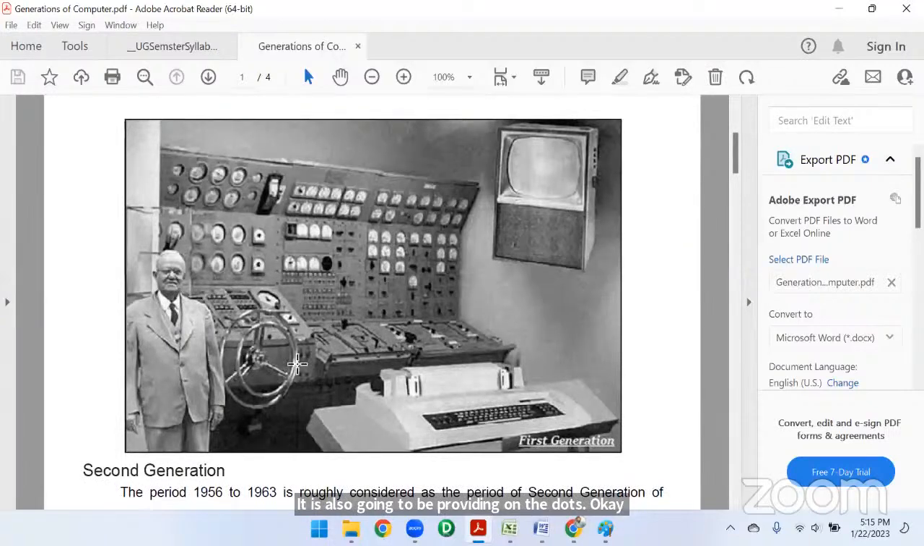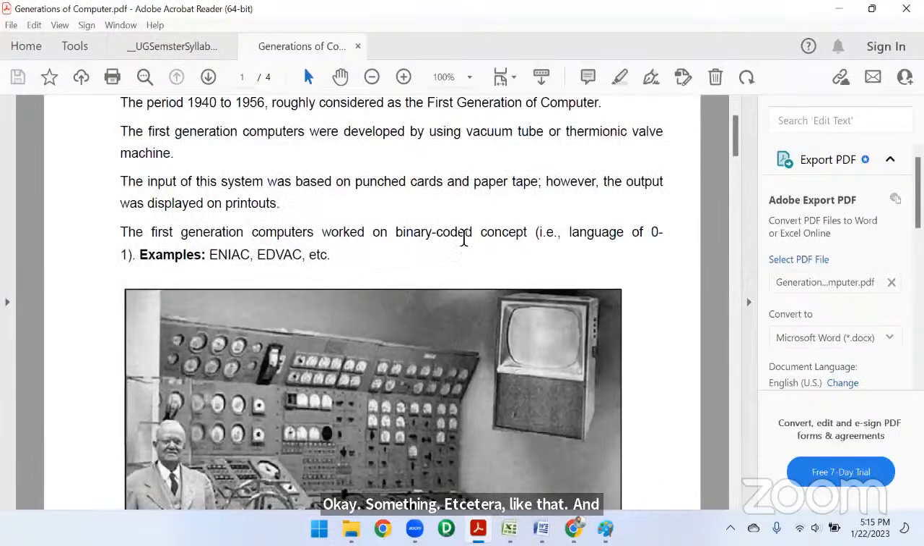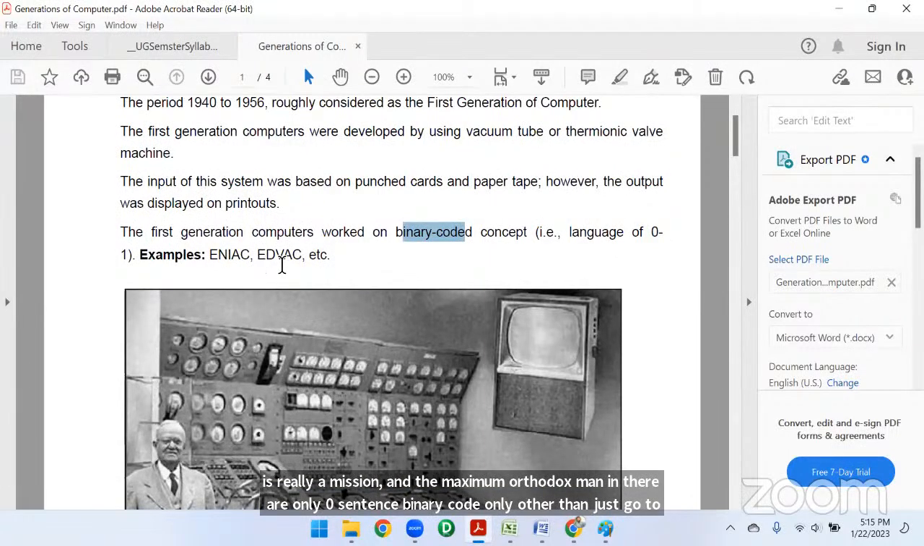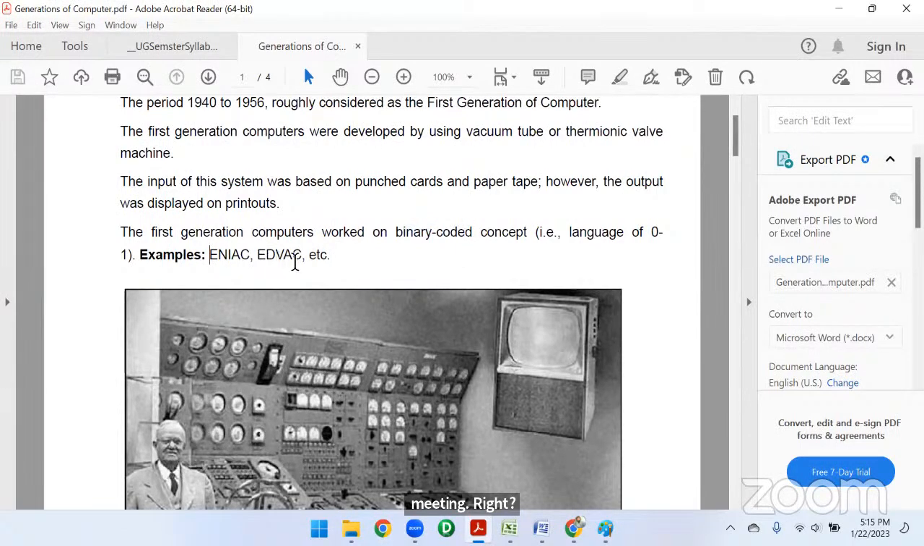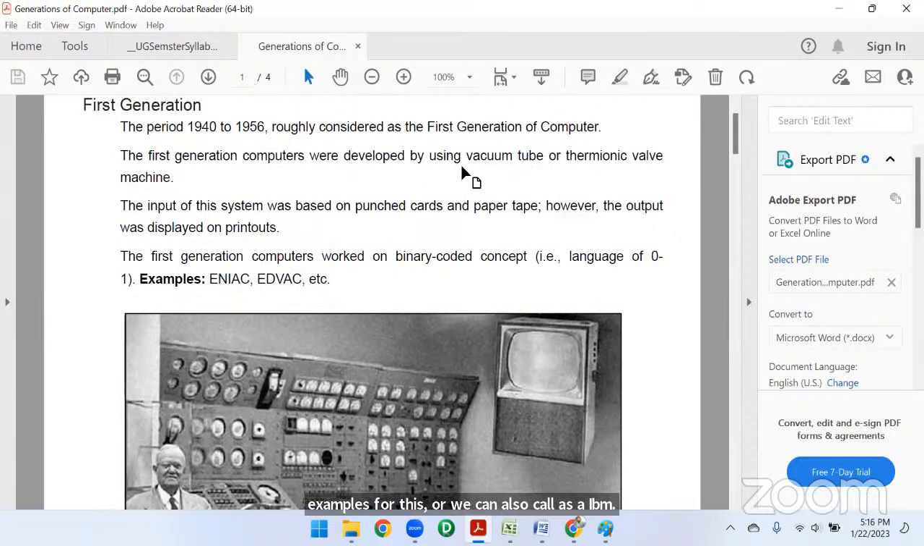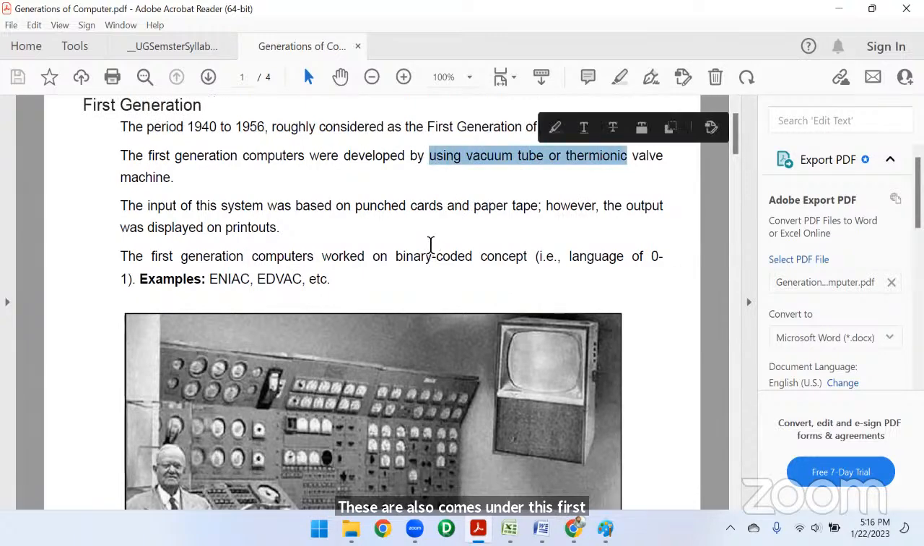This machine understands only zeros and ones, binary code only. For example, ENIAC, EDVAC, or we can also call it IBM, are examples of this. These also come under first generation computers. The main concept is that the first generation uses vacuum tubes.